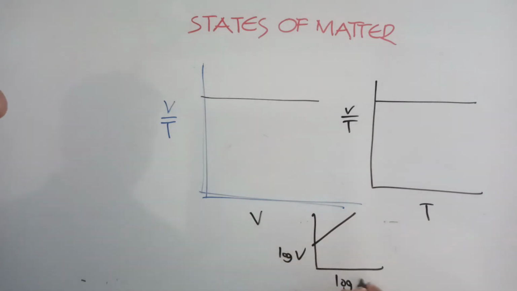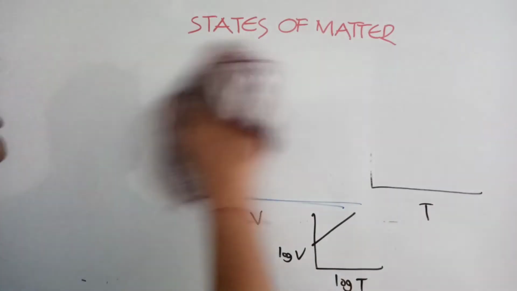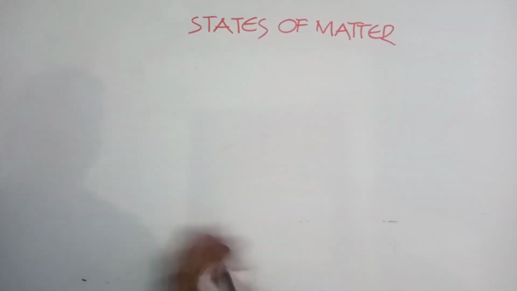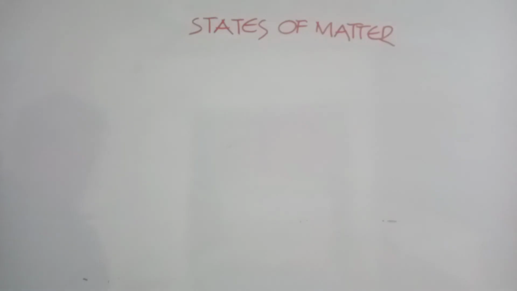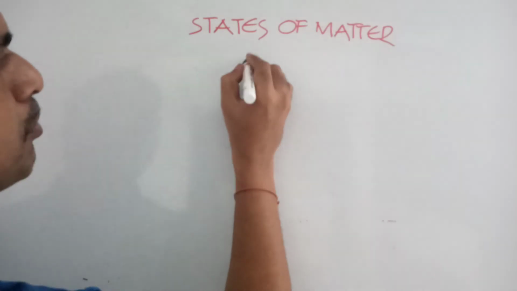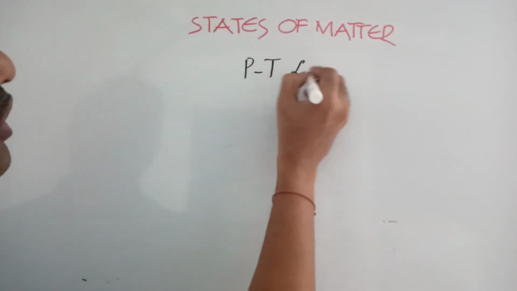That should increase, and that is increasing. So a normal graph you can observe. So these are the important lines of Charles law. Along with Charles law, generally we go with one more law here immediately. That is called pressure temperature law.